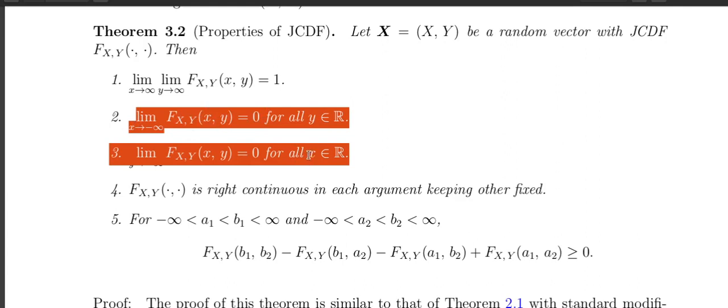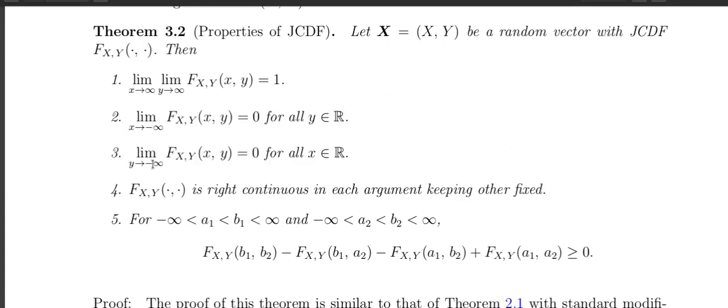Similarly, if I keep x fixed, for all fixed x, if I take y going to minus infinity, the value will be 0. Okay, so just keep these two things in mind. When I take plus infinity, both of them have to go to plus infinity for the value to be 1. But if any one of the random variables goes to minus infinity, keeping the other fixed, the value of the joint cumulative distribution function will be 0.